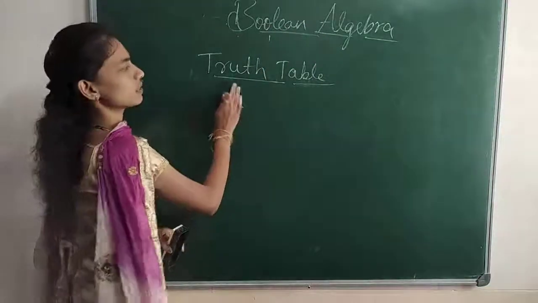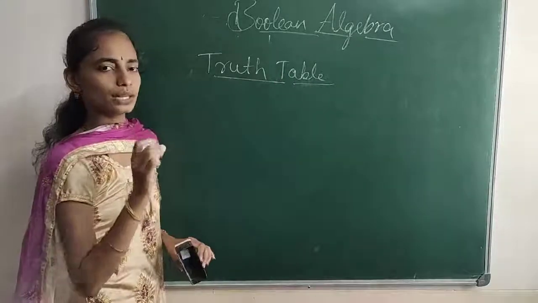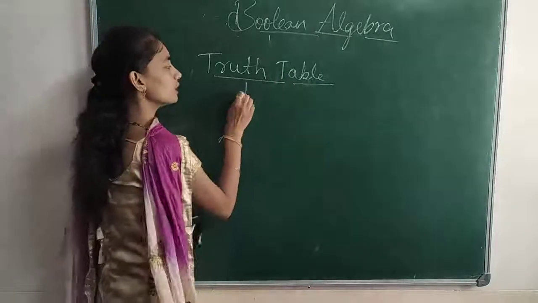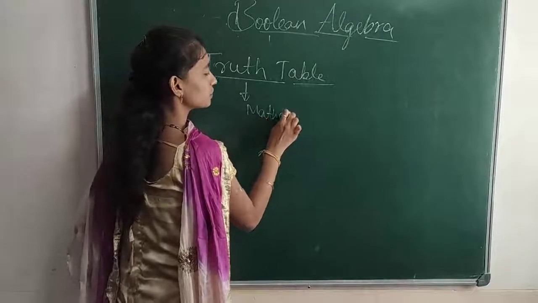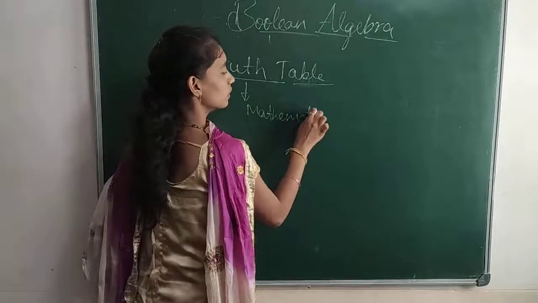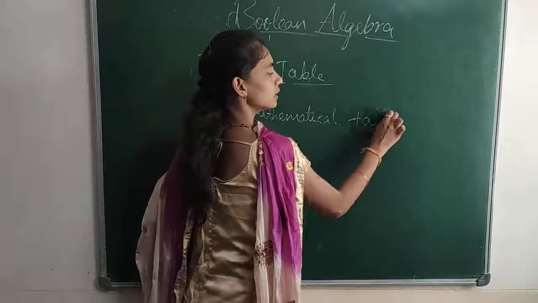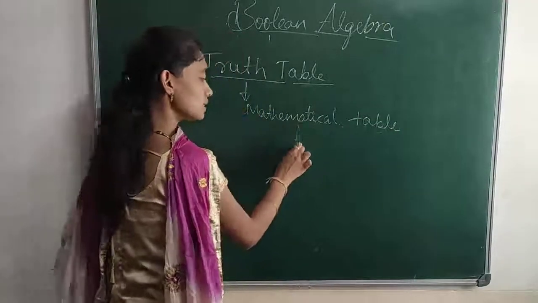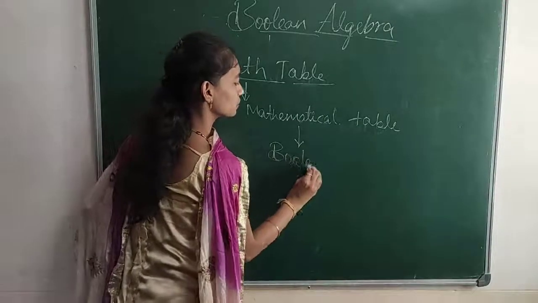Okay, so what is this truth table? The word table says it is one table, right? So a truth table is a mathematical table. This represents the Boolean expression.